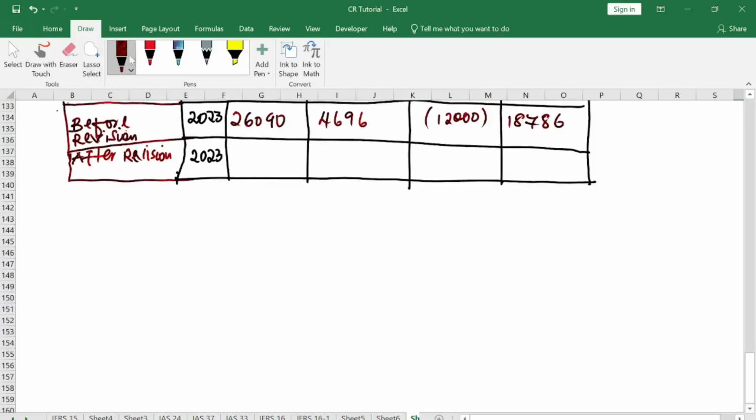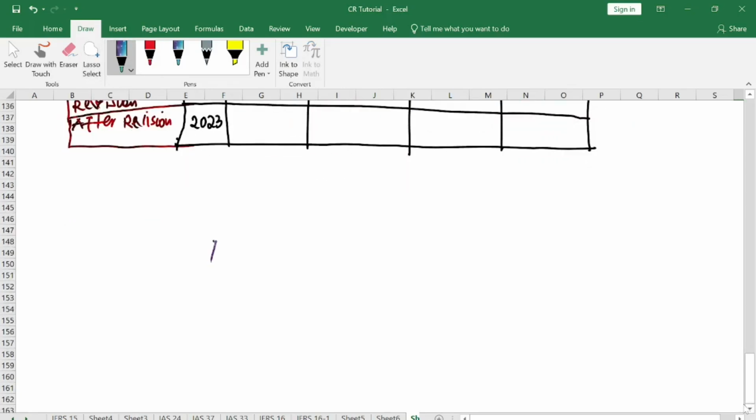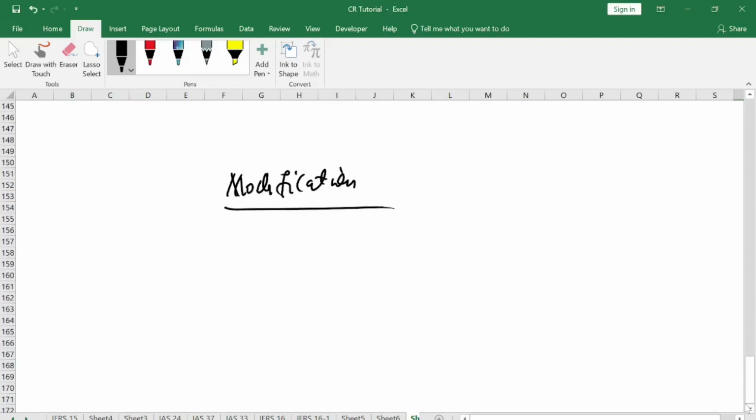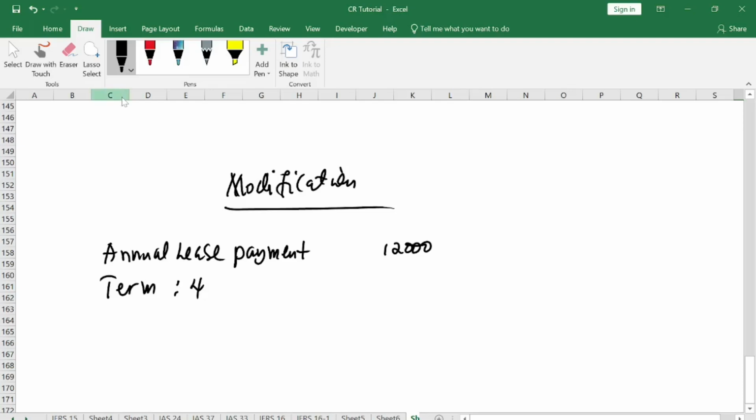So what do we have here? You have our modification. So under our modification, what are we modifying? They have already told us that the annual lease payment will remain the same, 12,000. The lease term at the beginning was what? It was 4 years. And we've already spent 1 year before the amendment.